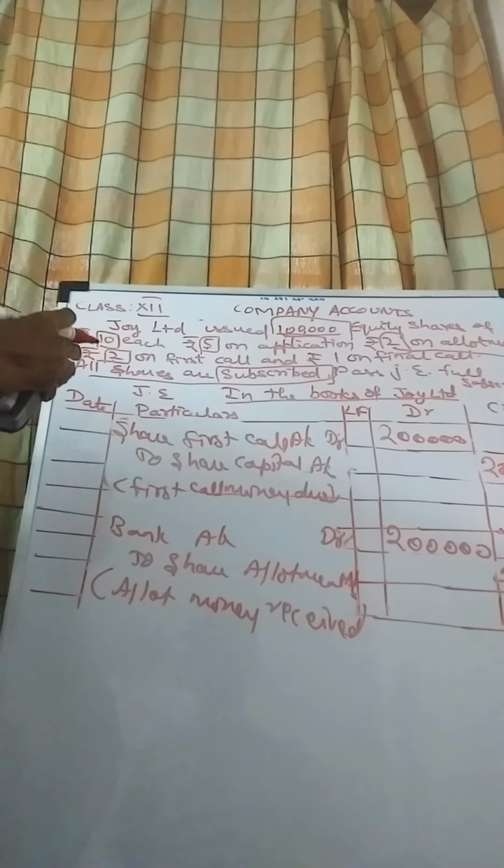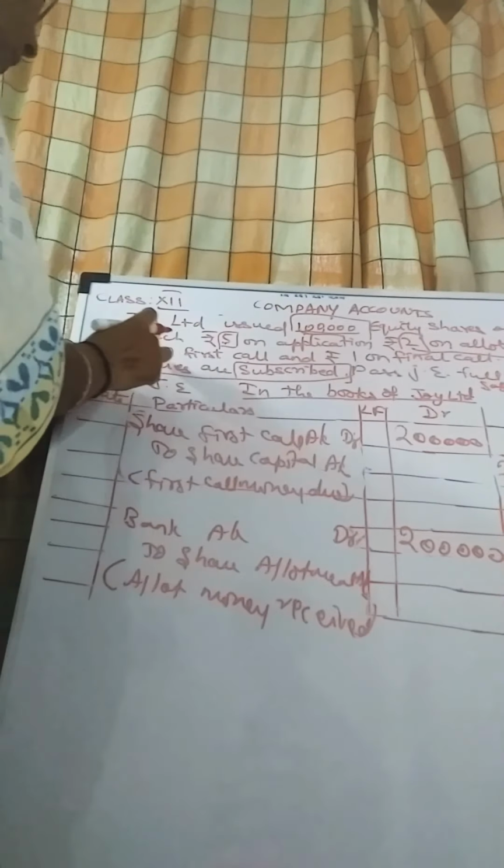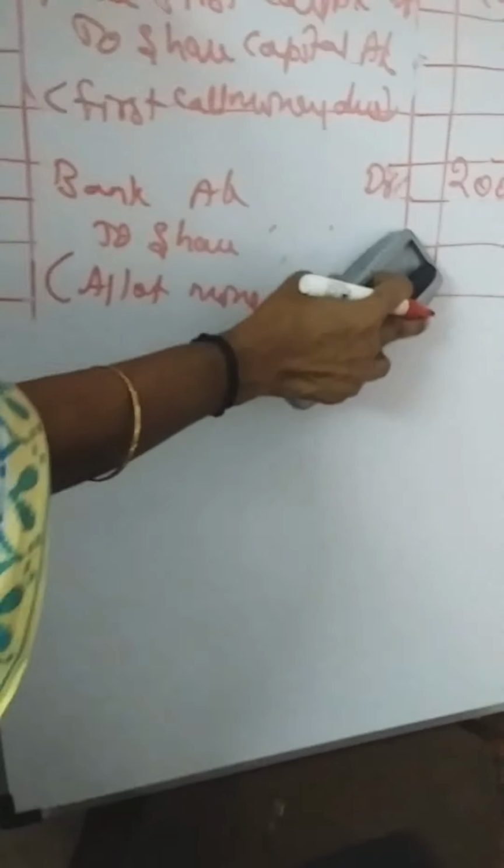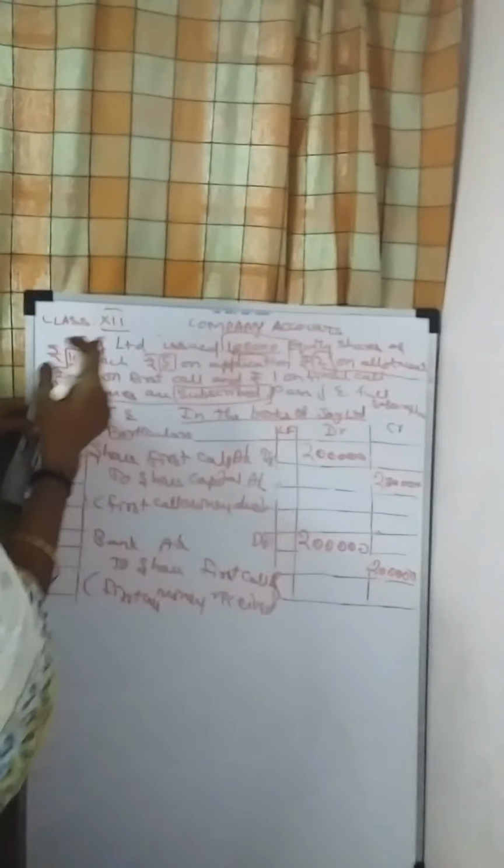What is the amount in the first call? 1 lakh shares into 2 rupees is 2 lakhs. Then next is bank account debtor to share first call account. The same 1 lakh shares into 2 rupees each, that is 2 lakhs. The first call money is received. Call means they will pay the money on an installment basis. So we call it a call.